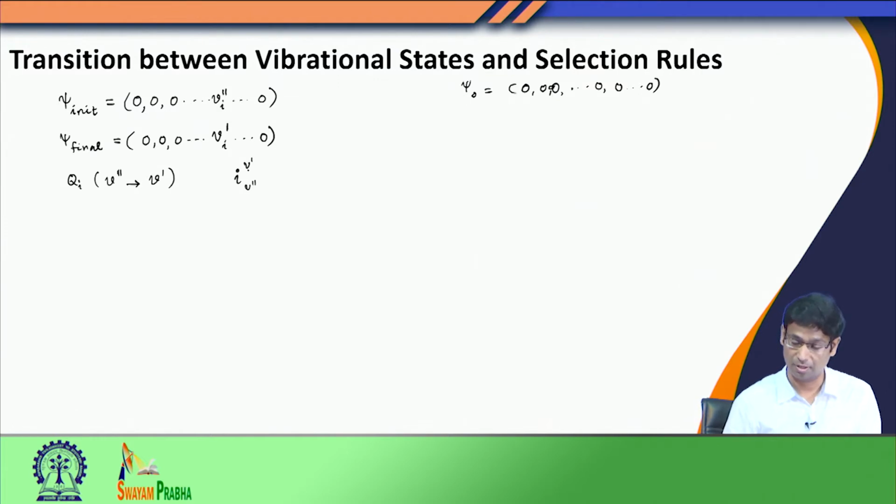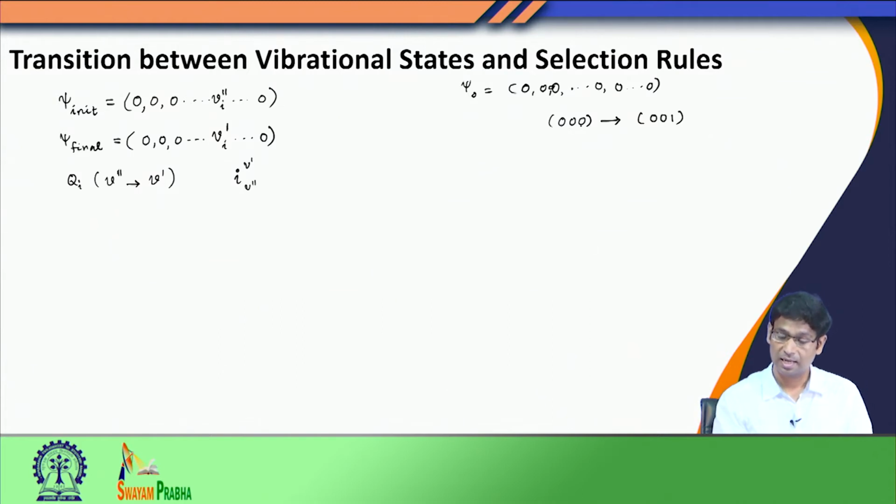Suppose I am going from 0 0 0 to 0 0 1. I am making a transition only along the Q3 normal mode, going from 0 to 1. So to write this transition I write 3, because this indicates the normal mode index, starting from 0 and ending at 1.